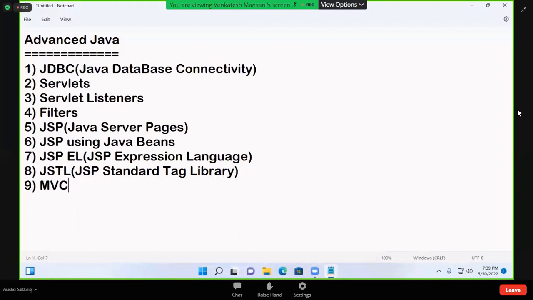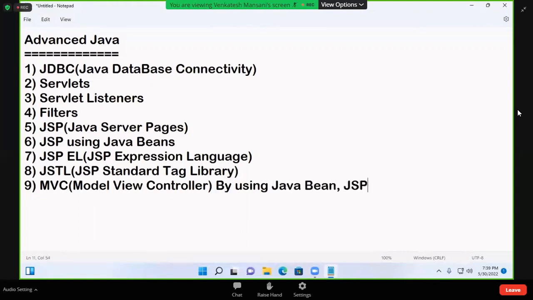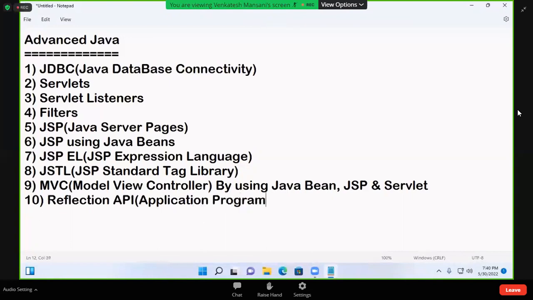Ninth one, MVC, Model View Controller, by using Java bean, JSP and servlet. Tenth one, reflection API, application programming interface. This is the advanced Java content. These are all you are going to see in the advanced Java class.